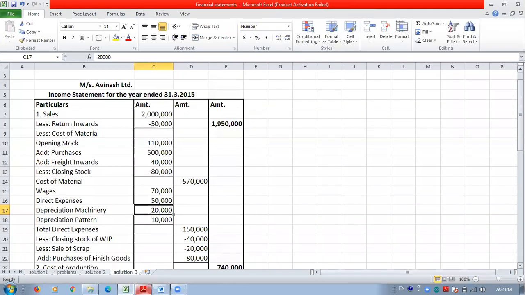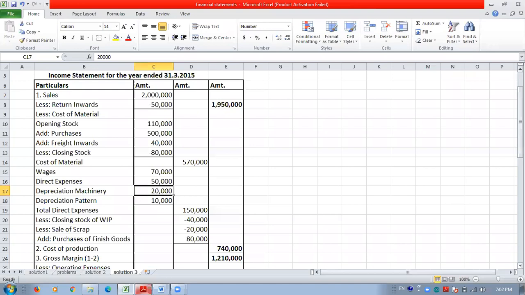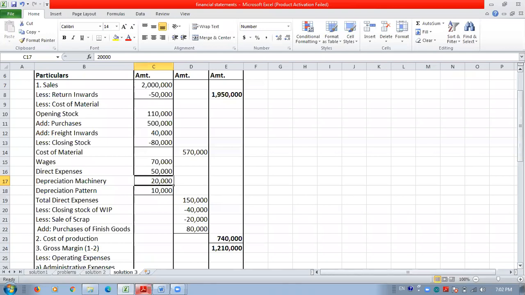While closing this vertical income statement, we have to deduct all the expenditures and appropriations, and we have to add all the incomes. All the expenditures should be deducted from sales. So the first item should be sales, but it is net sales. For that purpose we have to deduct the return inward or sales inward, any discount, or allowances from sales, and then we will get the net sales.